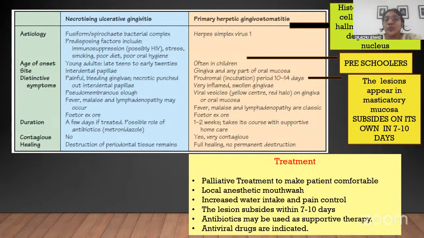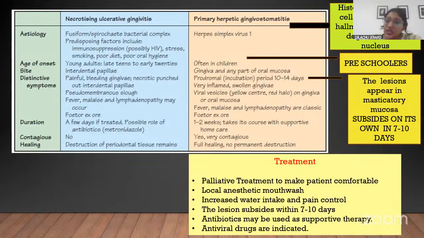So the features that are similar in herpetic gingivostomatitis is that there can be a systemic involvement. That means fever, malaise, lymphadenopathy. And clinically, there can be fetor odor from the oral cavity. But the lesion presentation itself is different. There will be vesicles and that will rupture to give an eroded appearance in the oral cavity, and the patient will say that they have pain.